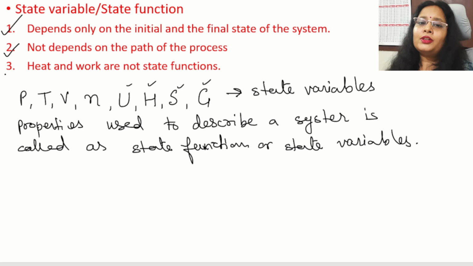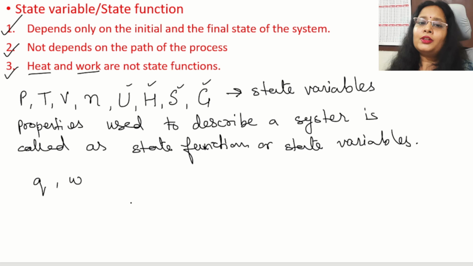The third and most important point is heat and work. Heat is denoted by Q and work is denoted by W. These are not state functions. It means heat and work done depend on the mechanism of the process. Although we do the same process, changing from the first state to the final state, the first state and final state will be the same, but we use two different methods of changing it.